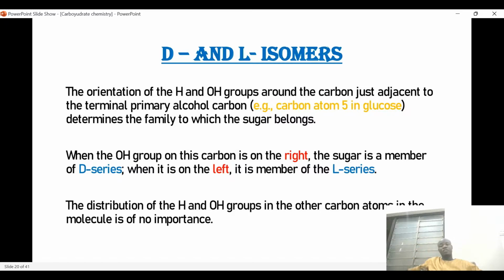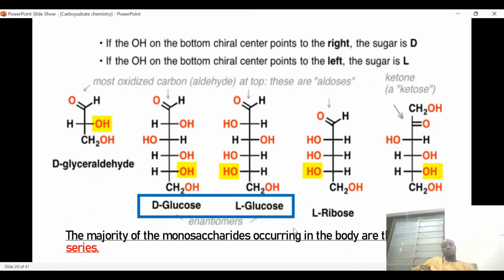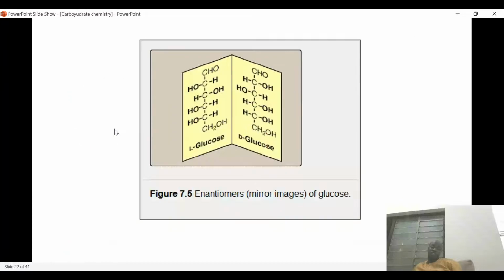The distribution of hydrogen and OH groups on the other carbon atoms in the molecule is of no importance. These are the examples. If the OH group on the bottom chiral carbon points to the right, then the sugar is D. If it points to the left, then the sugar is L. The majority of the monosaccharides occurring in the body are in the D series.